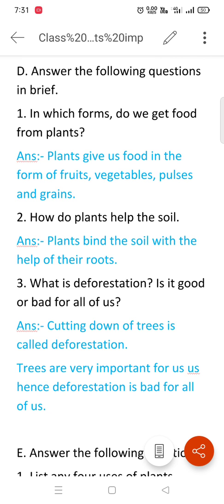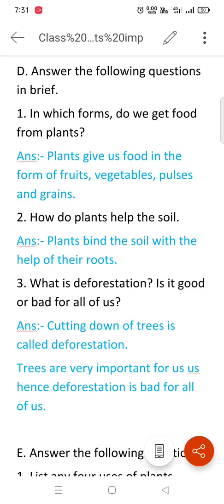The first question, in which form do we get food from plants? The answer is plants give us food in the form of fruits, vegetables, pulses and grains. The second one, how do plants help the soil? Answer is plants bind the soil with the help of their roots.